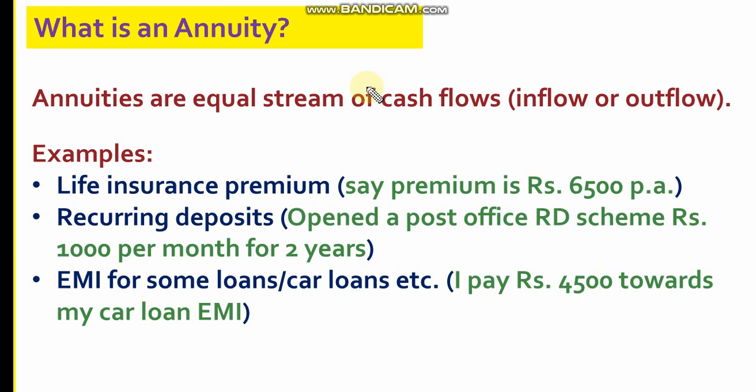This can be cash inflow or cash outflow, but the only feature that qualifies it to be an annuity is that the cash flows are to be equal in magnitude. There are ample examples of annuities.